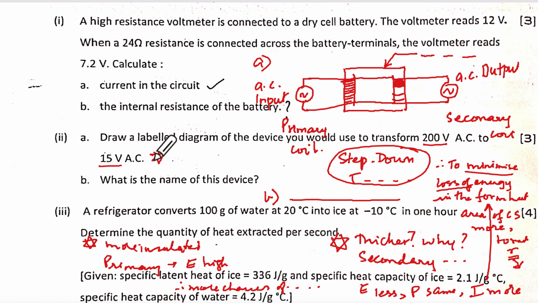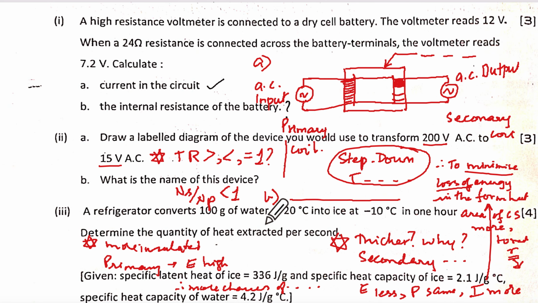They can even ask you is the turns ratio greater than, less than, or equal to 1? Less than. So what you'll say, turns ratio is ns upon np. Since the number of turns in secondary coil is lesser than the primary coil, then the turns ratio will be less than 1.